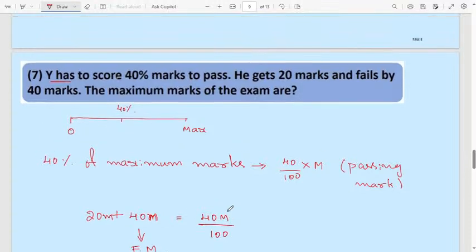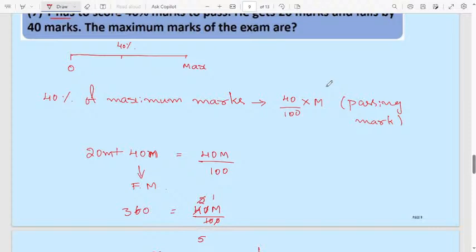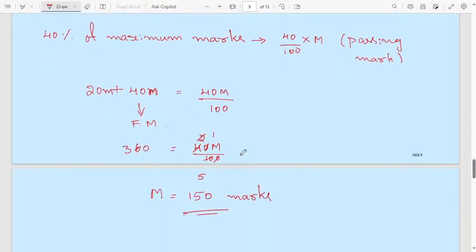Here don't get confused. Why does he have to score 40 marks to pass? He gets 20 marks and failed by 40 marks. He got 20 marks. Failed by 40 marks means if he has to pass, he needs 40 marks. That's why I wrote plus 40 marks here. This is the passing mark here, 40M divided by 100. Simplify, you will get it.